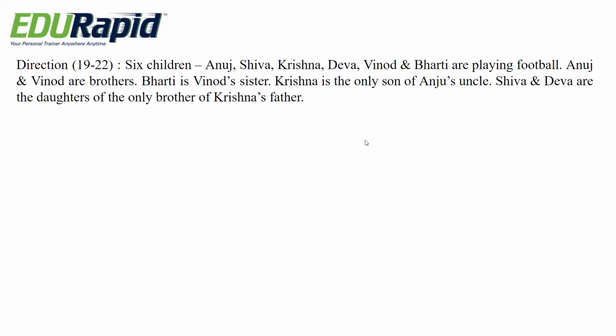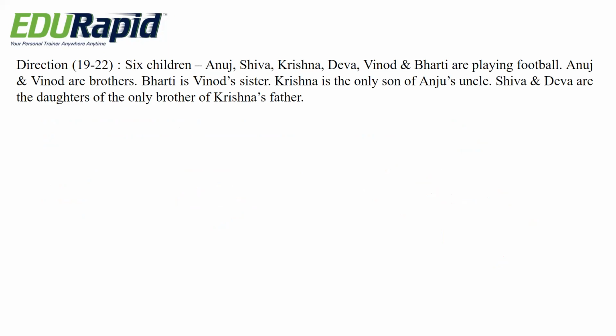Next question. From directions 19 to 22, this is the condition. There are 6 children. Anuj, Shiva, Krishna, Deva, Vinod and Bharti are playing football and the relations are like this. Anuj and Vinod are brothers. Bharti is Vinod's sister.